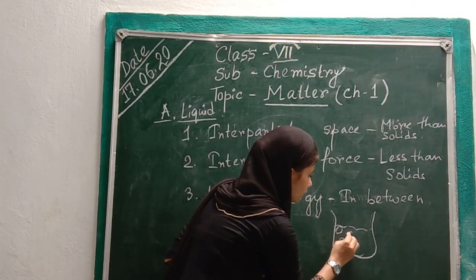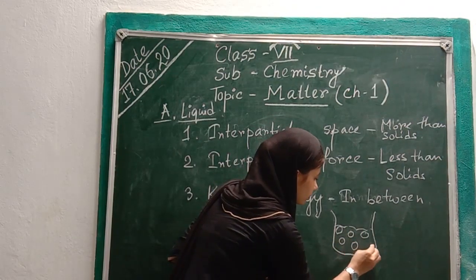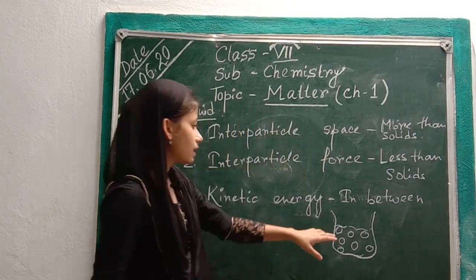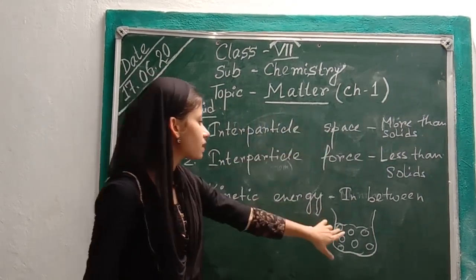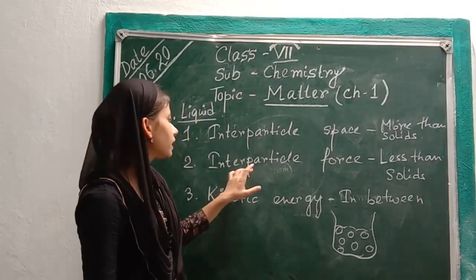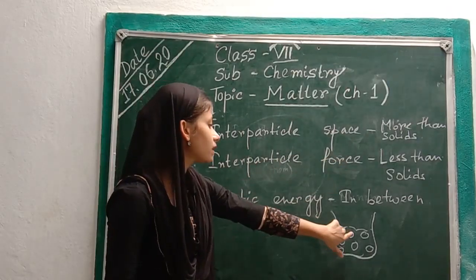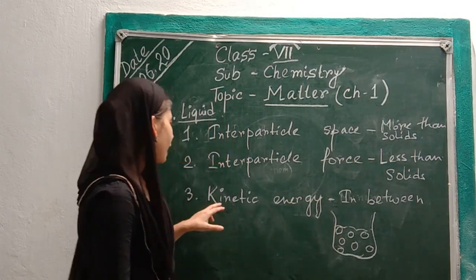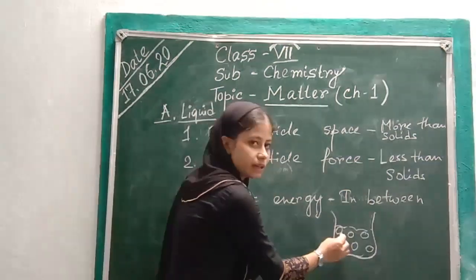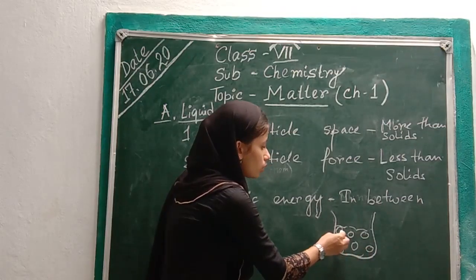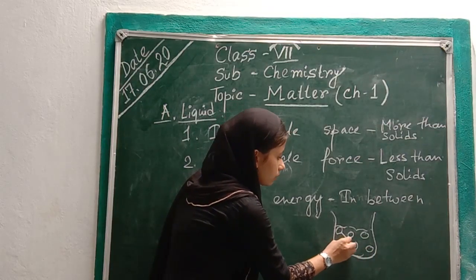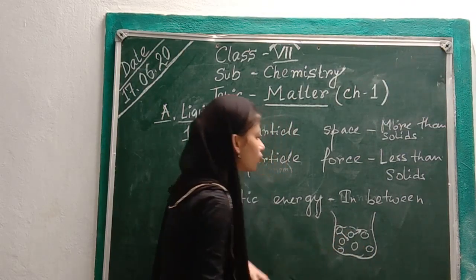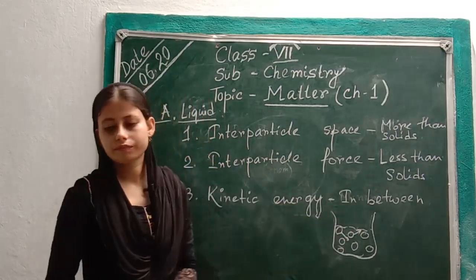These are the molecules of water. See the space, the interparticle space is more than solid. Interparticle force, as they are distantly placed, is less than solid. And kinetic energy, as the space is there between the molecules, they can move from here to there, so the kinetic energy is in between.